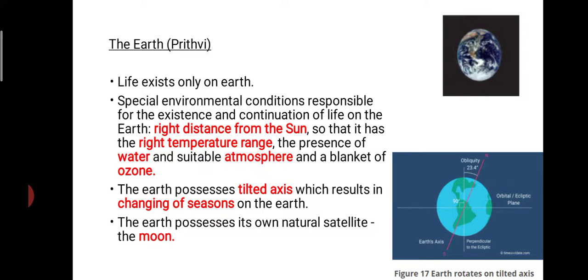Even if all the other factors are present, if there is no ozone, it will be a threat to life. Ozone is very important. The Earth possesses a tilted axis. Here you can see, if this is the axis, Earth is rotating somewhat in a tilted way. So this is responsible for the change in the seasons on Earth. And also the Earth possesses a natural satellite, and that is known as the moon.